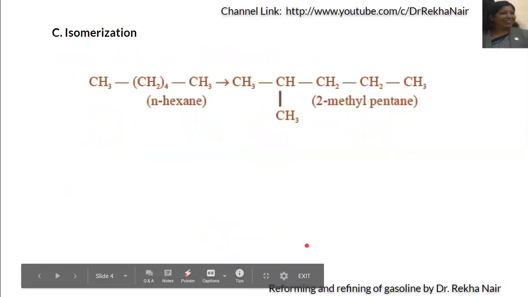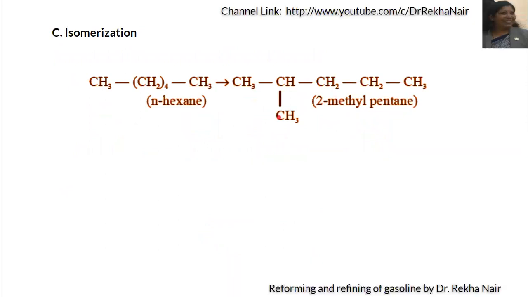In the isomerization process, we are making the structural modifications by making some branch into that. That is, N-hexane is converted into 2-methyl pentane. So this is a branched compound which will have better anti-knock characteristics.